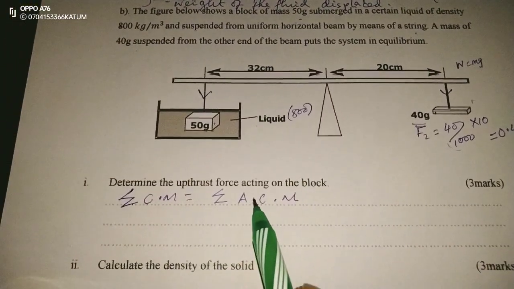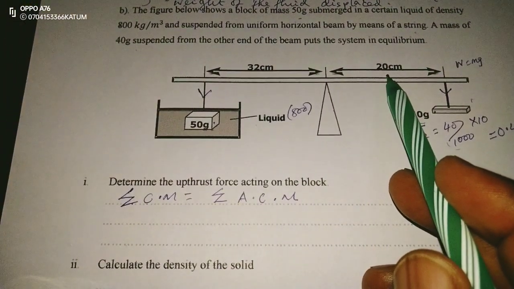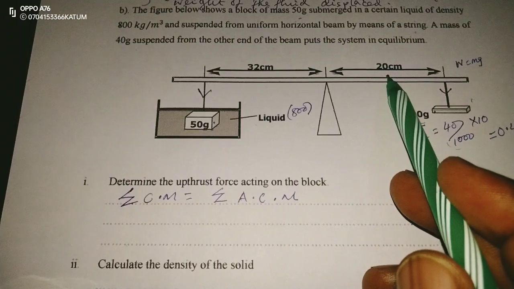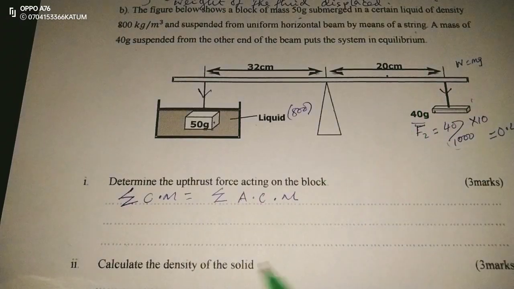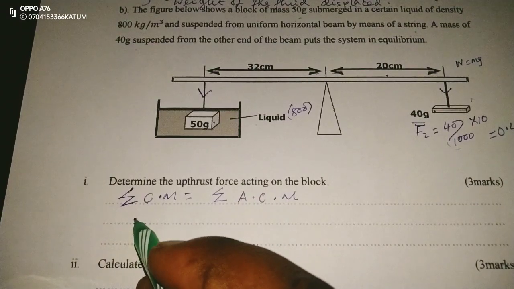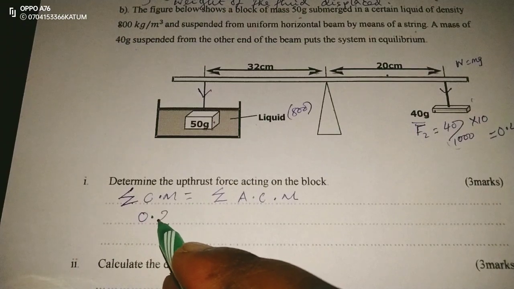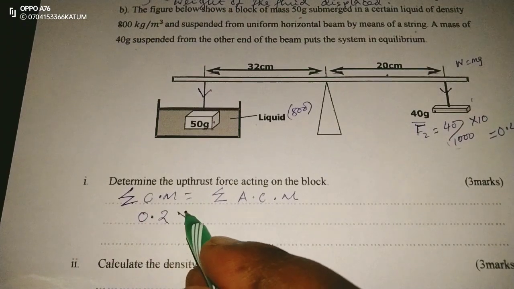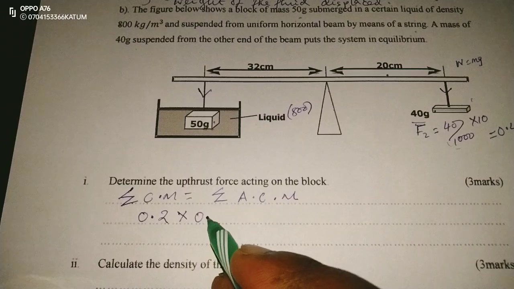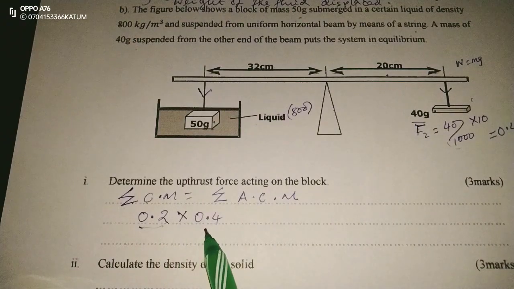So we will have, remember this distance is 20 centimeters. We can make it SI units by dividing it by 100. So we will have 0.2. Moments should be force times distance. So a distance of 0.2 meters times a force, this is a distance of 0.4 times a force of this. This will give us the clockwise moments.